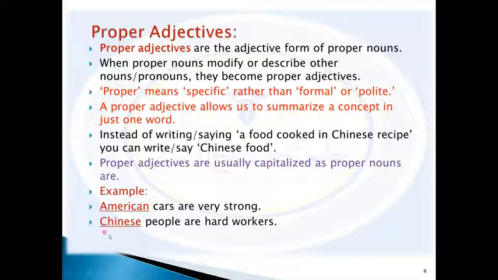Even we can think in a similar way: Libyan people, think of them this way as proper adjectives, Libyans, Sudanese, and Indians. We think of such forms.